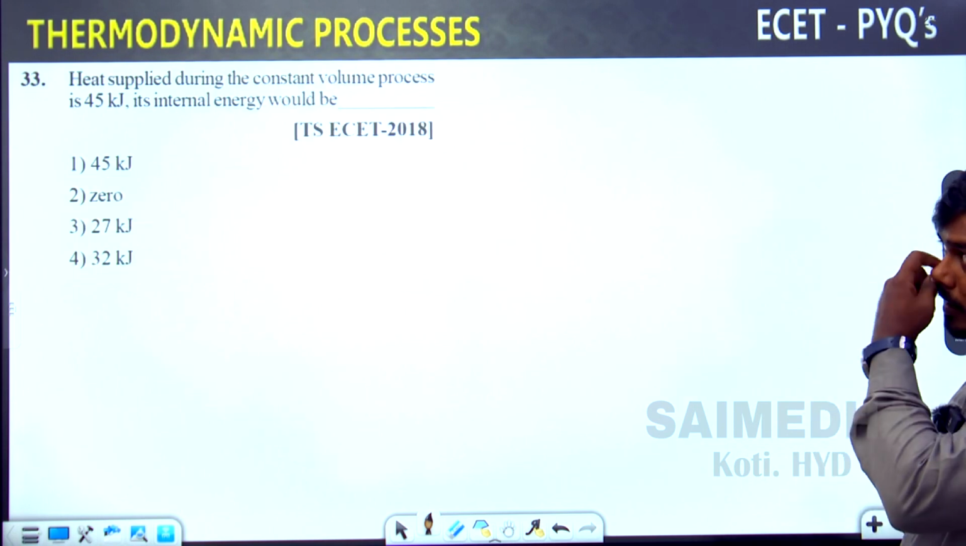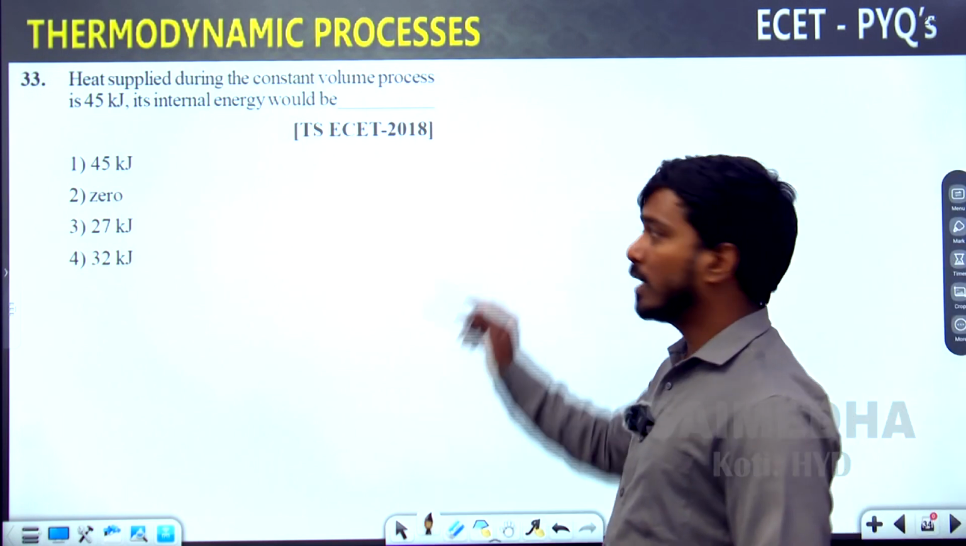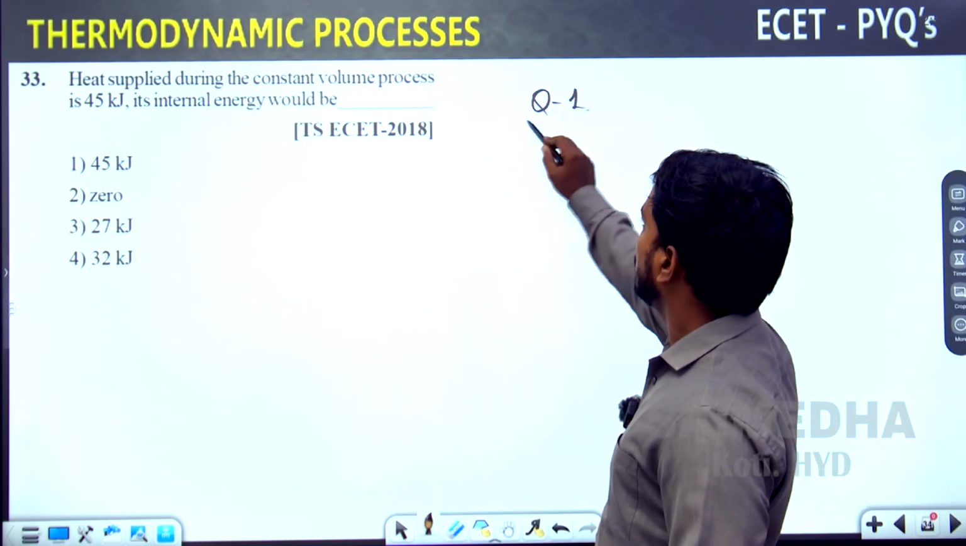Heat supplied during the constant volume process is 45. Internal energy is equal to. Again the box. Question number 1. Constant volume.